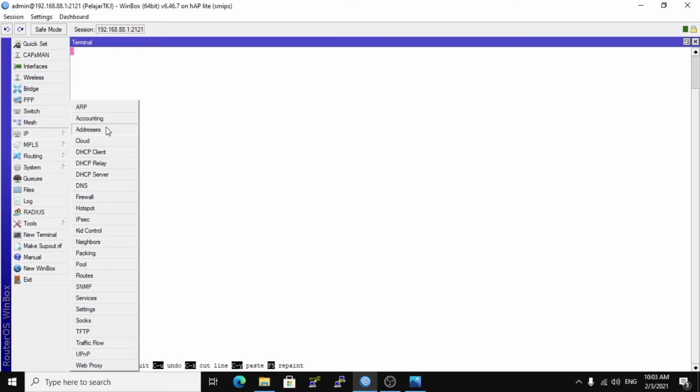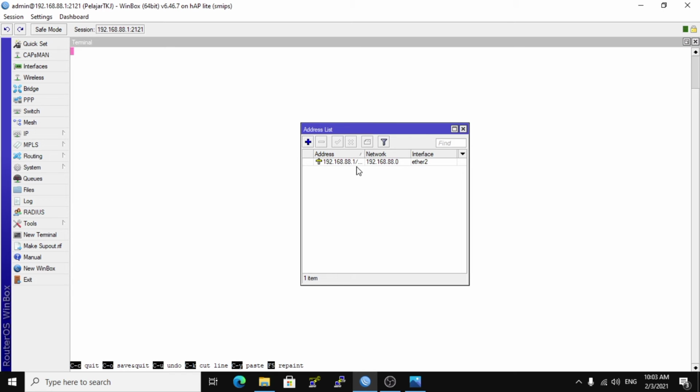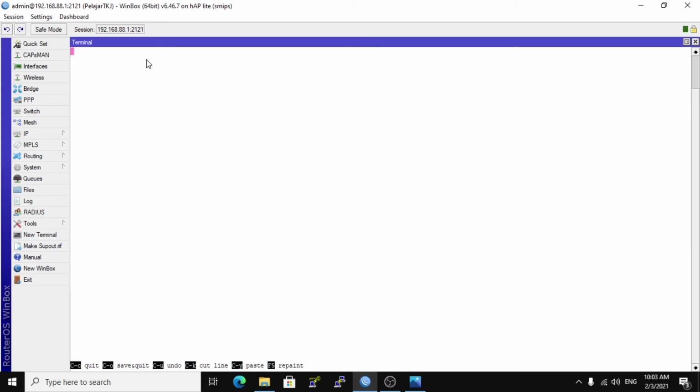The router network IP is 192.168.88.0, and you can add 192.168.88.10.